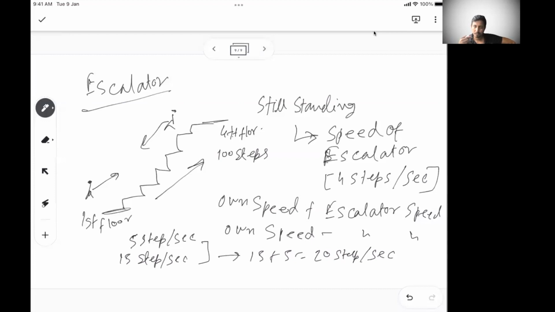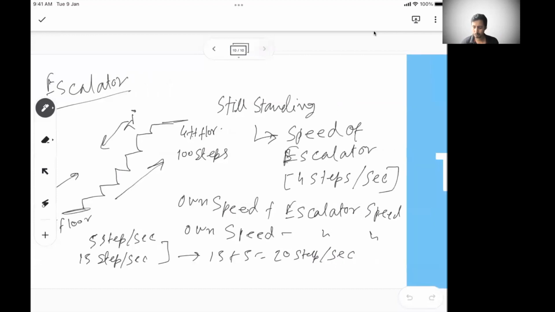So just different variations. If you see trains, boats, or escalators, they are all applications of relative speed, which is a very important concept when it comes to time, speed and distance.